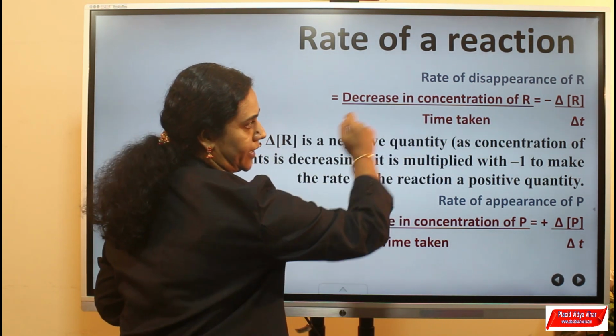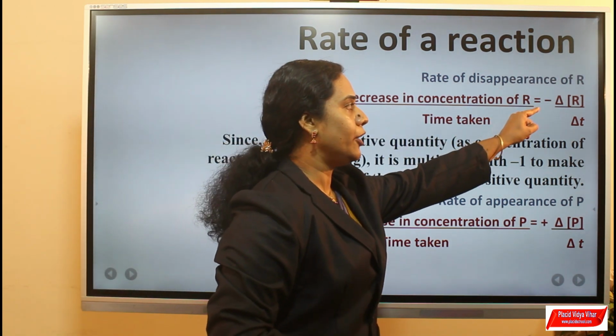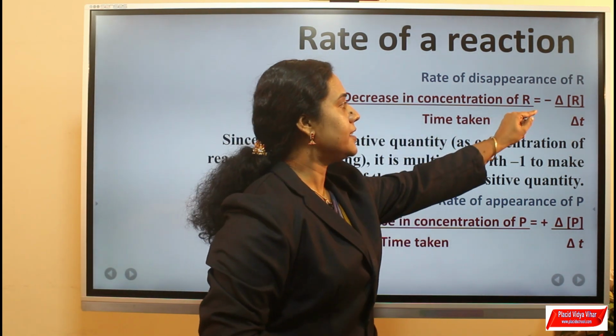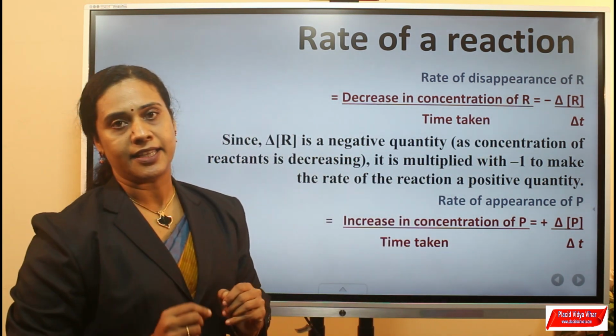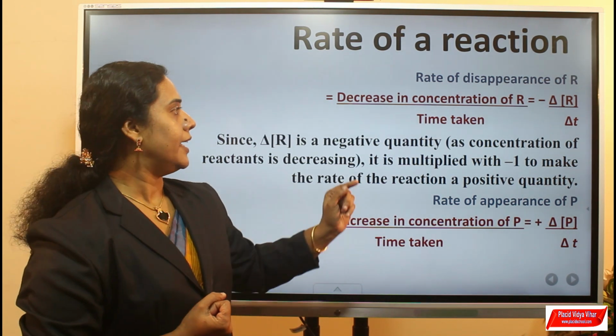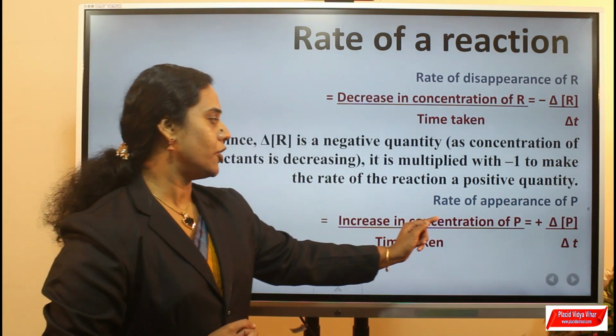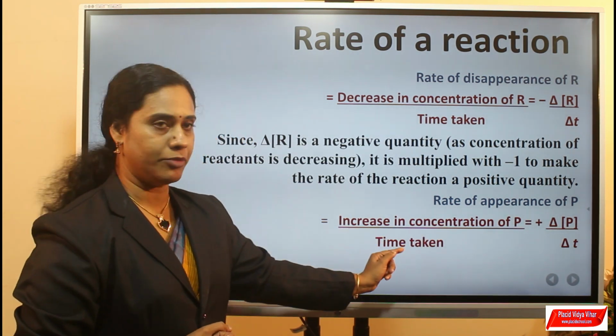In terms of reactant, the rate can be expressed as decrease in concentration of reactant divided by time taken. In the case of reactant, we use a negative sign. This negative sign indicates the decrease in concentration of reactant. Then in the case of products, increase in concentration of product divided by time taken.